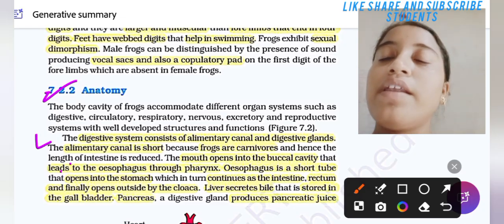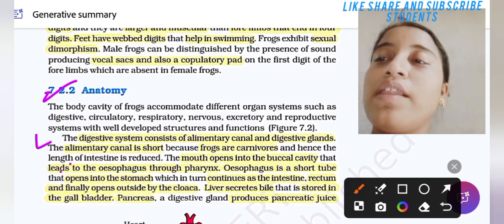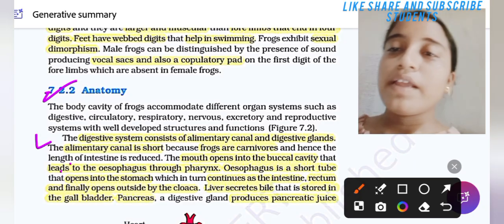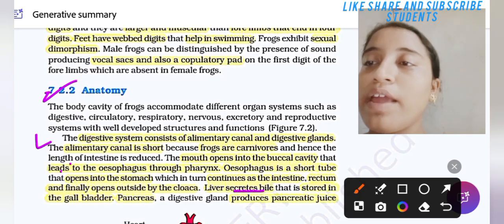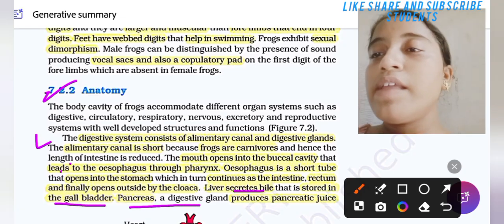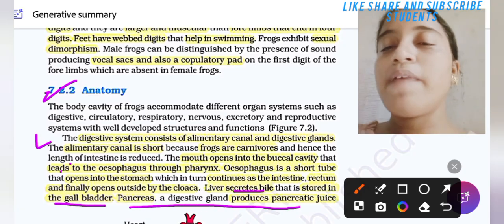The liver secretes bile that is stored in the gallbladder. Then the pancreas, a digestive gland, produces pancreatic juice.